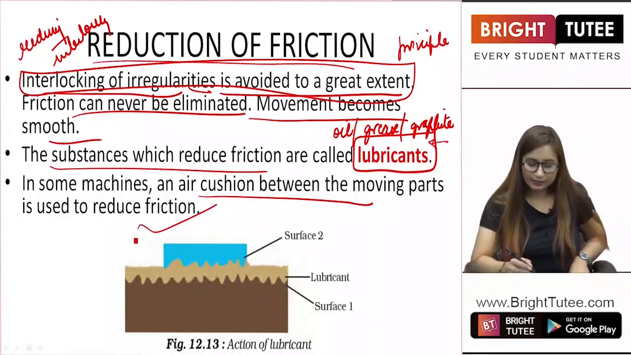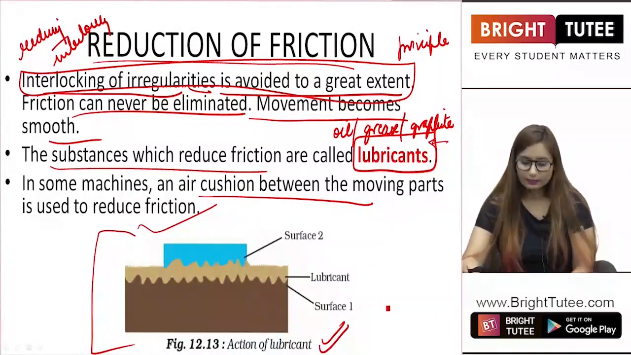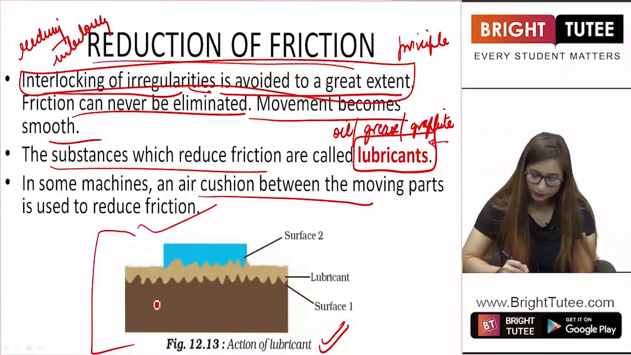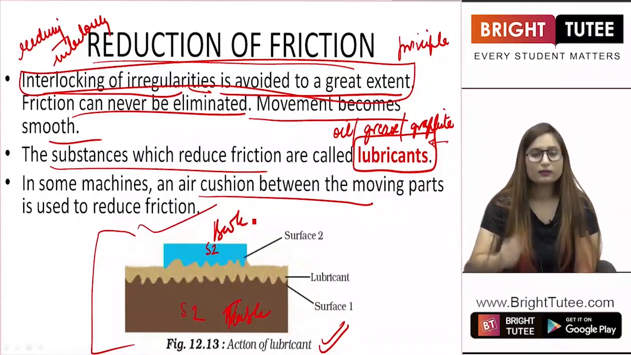Now look at the diagram. It is explaining the action of a lubricant. What is happening here? This is surface 1. And this is surface 2. Imagine this is a book, imagine this is a table, and this is a book. Right? Now what is happening?